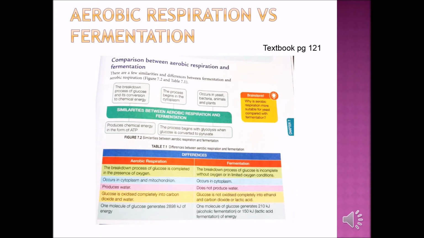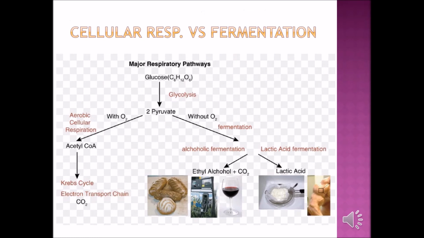It's very important. I have another slide here to show the pathway for fermentation and also aerobic respiration. After glycolysis you get pyruvate. If the pathway is without oxygen, it's called fermentation. If the pathway is with oxygen, it's aerobic. If the pathway is without oxygen and the receptor is not oxygen, it's anaerobic. This is the diagram showing it, just to know.